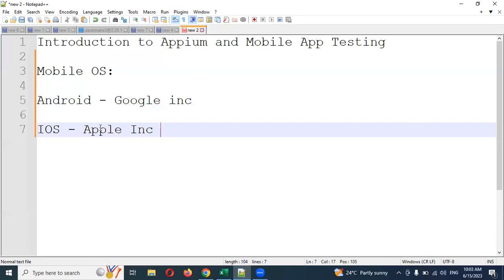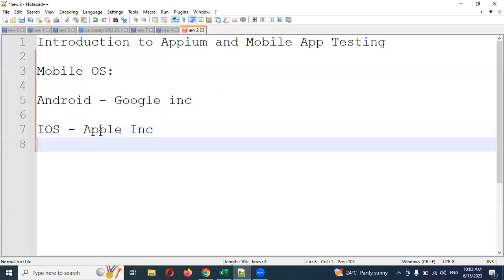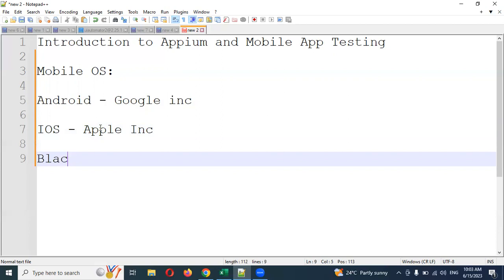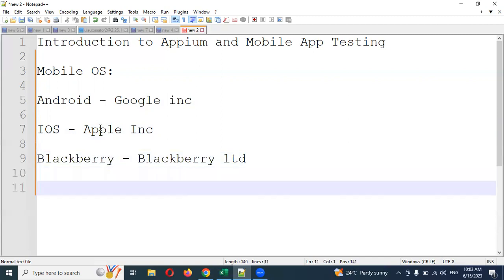And we have another OS that is called BlackBerry. The BlackBerry team, BlackBerry Limited, is handling this. This is very low. Very few people are using it. Very few. Okay, it's very low.